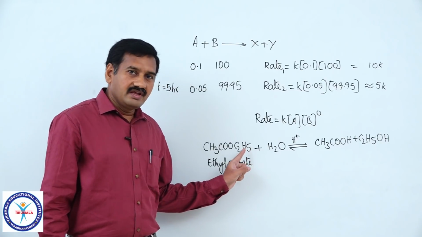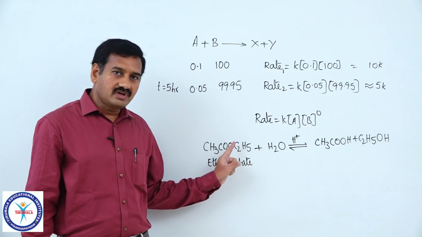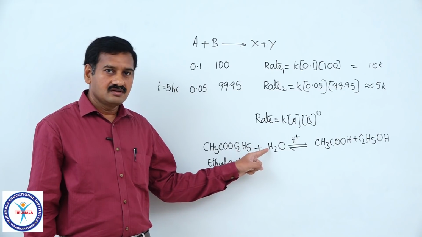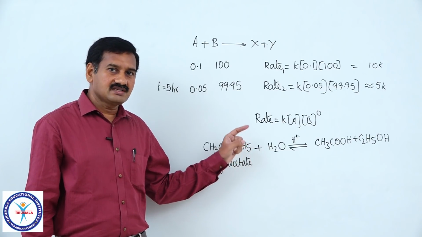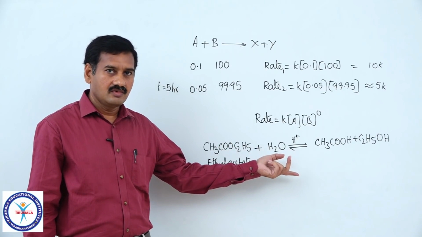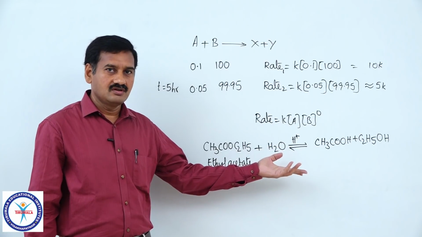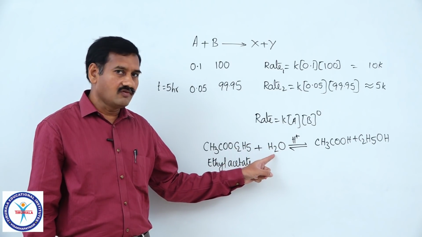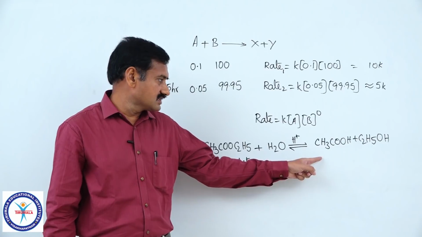For this particular reaction, we have to take a large excess of water in order to bring the reaction to completion or almost completion. We have to take a large excess of water, because it is a reversible reaction.